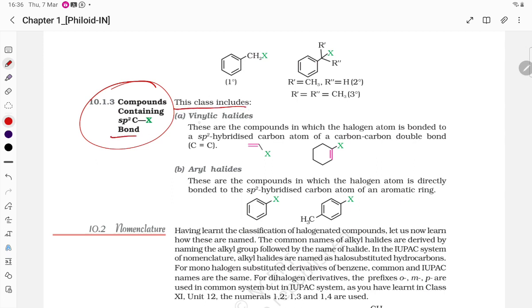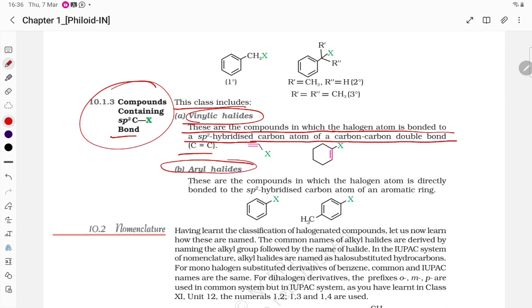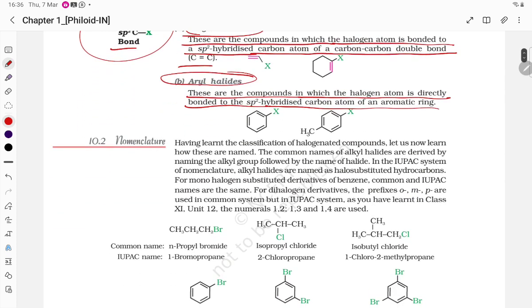Next, compounds containing an sp2 C-X bond. These include vinyl halides. These are compounds in which the halogen atom is bonded to an sp2 hybrid carbon atom of a carbon-carbon double bond. Aryl halides are compounds in which the halogen atom is directly bonded to an sp2 hybrid carbon atom of a benzene ring.